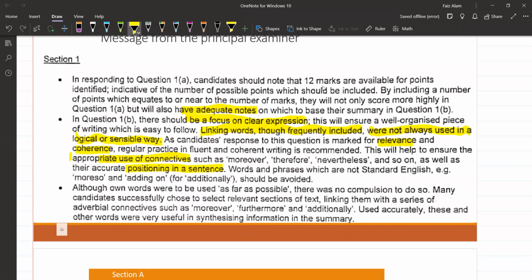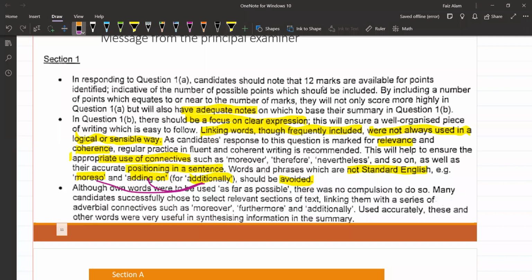Okay, moving forward. Words and phrases which are not standard English. For example, more so, adding on, additionally. यानी कि additionally actual word था, लेकिन additionally use करने के बजाय you have used these words. These are non-standard words, should be avoided. You have to avoid these words.